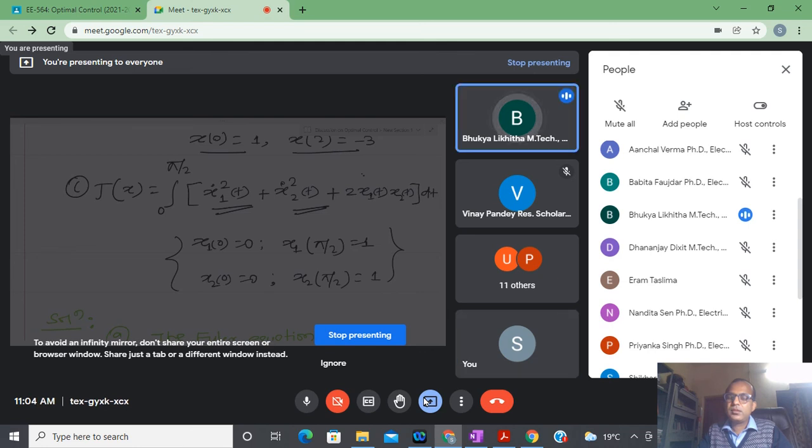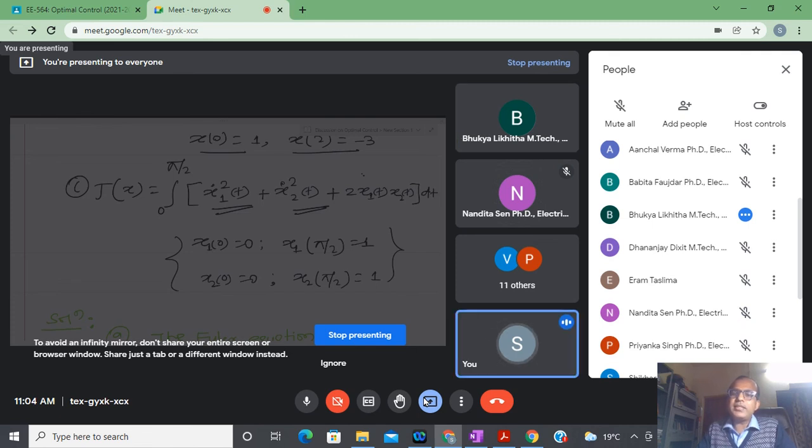3 initial conditions, sir. It was third order. 6, no? Each differential equation is second order. If you see carefully, there are 3 Lagrangians, and each Lagrangian is a second order differential equation. So how many orders? 2 plus 2 plus 2, 6. So 6th order.